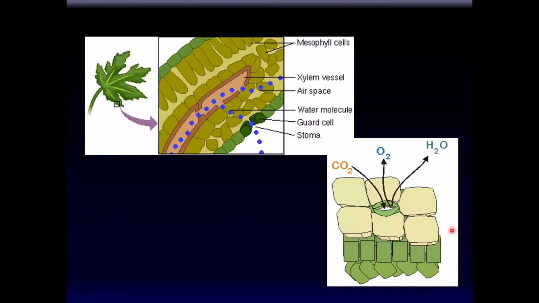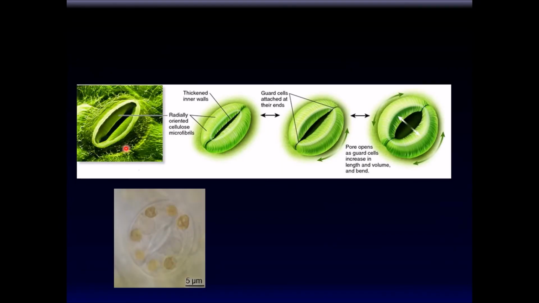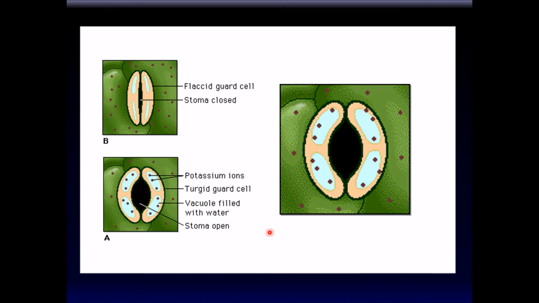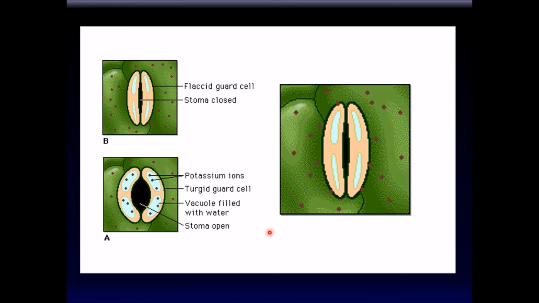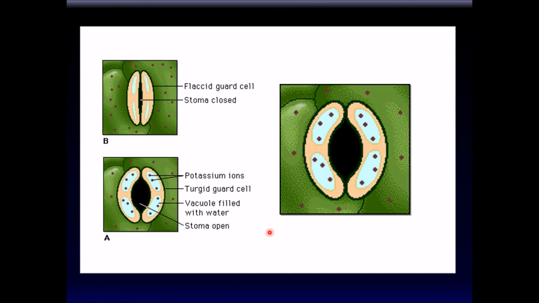As you recall, stoma are also very important in this process of transpiration. It is in the stoma that carbon dioxide enters the leaves, and it is from the stoma that the oxygen exits. This is a scanning electron micrograph of guard cells, and this, of course, is a light microscope picture. So, when the guard cells are flaccid, the stoma is closed. And when they gain water, the cells expand, they swell, and like a sausage, they open up.